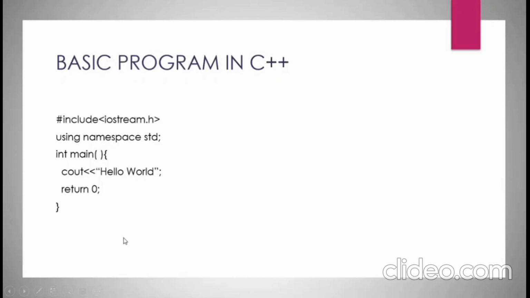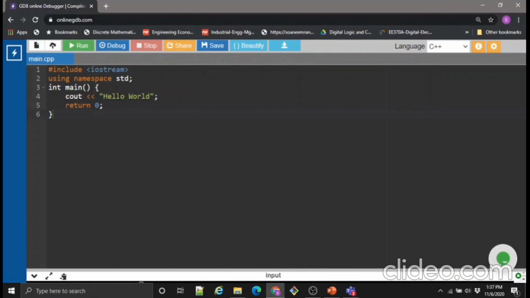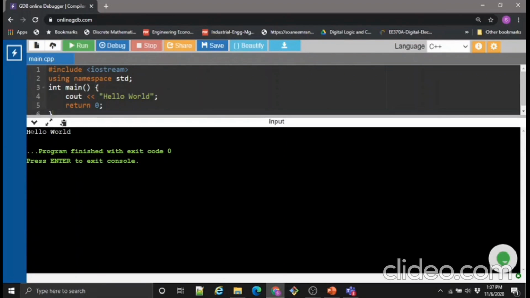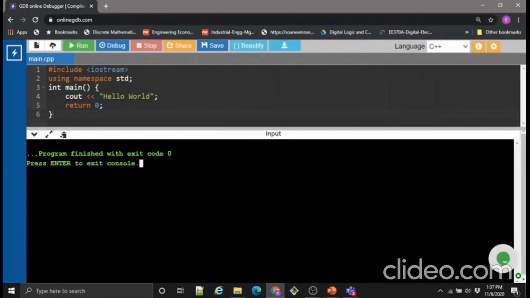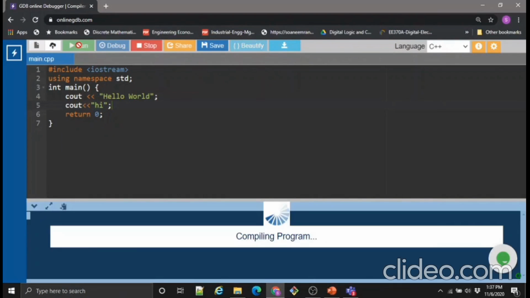Let's run this code in our online compiler. I've already written this code in an online compiler. Now let's run it. Okay, so we get the output as hello world. Now let's do some changes and add another cout. Like we want to print hi, and let's run it.